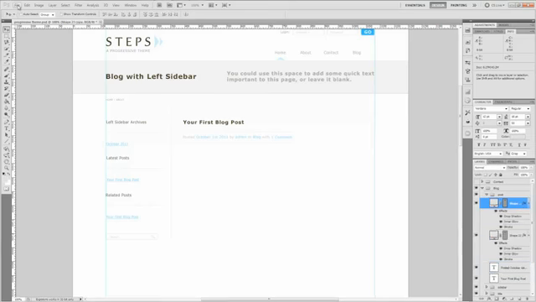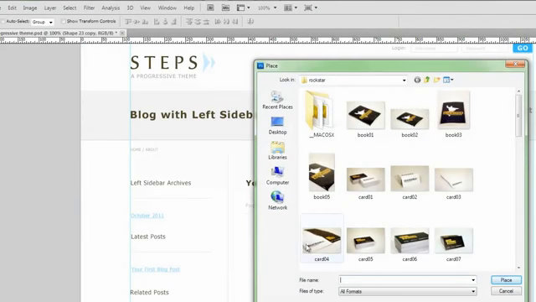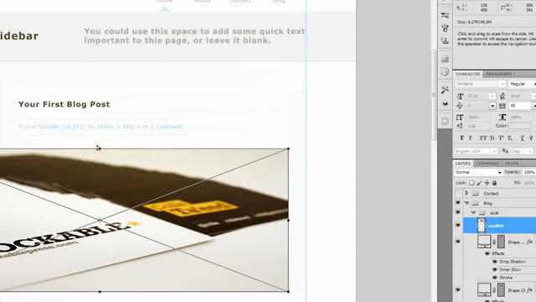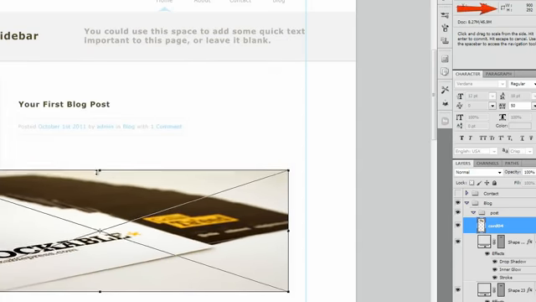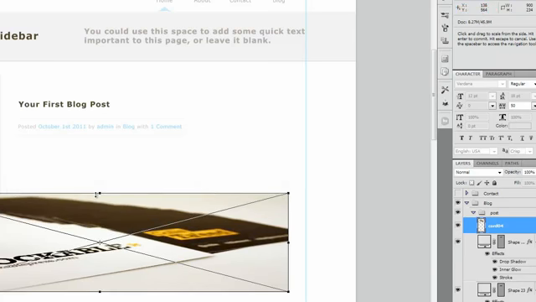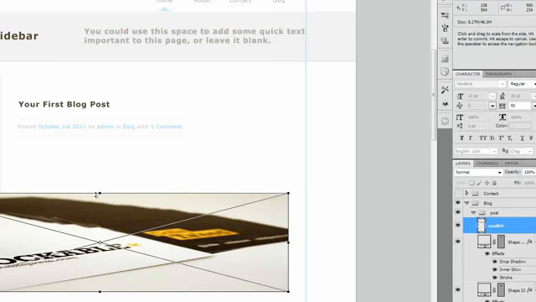Okay, so next let's go ahead and add our picture, which will go inside of all of our blog posts. So select Place and grab your picture here. We want the picture to be about 234 pixels in height, and then about 673 in width.